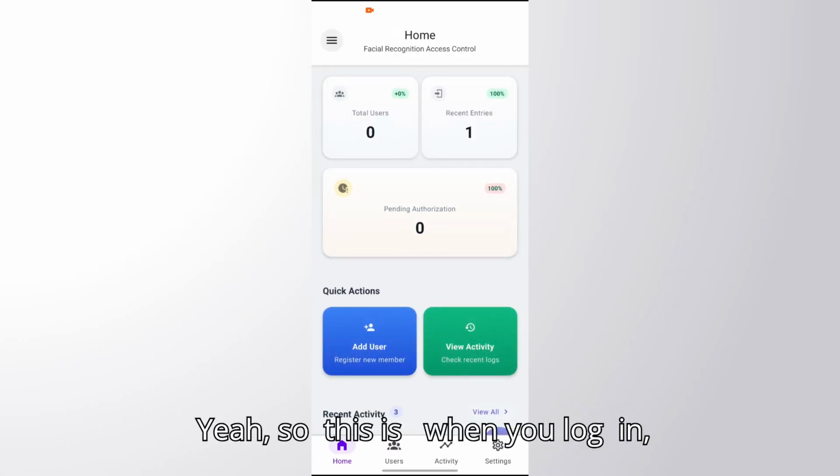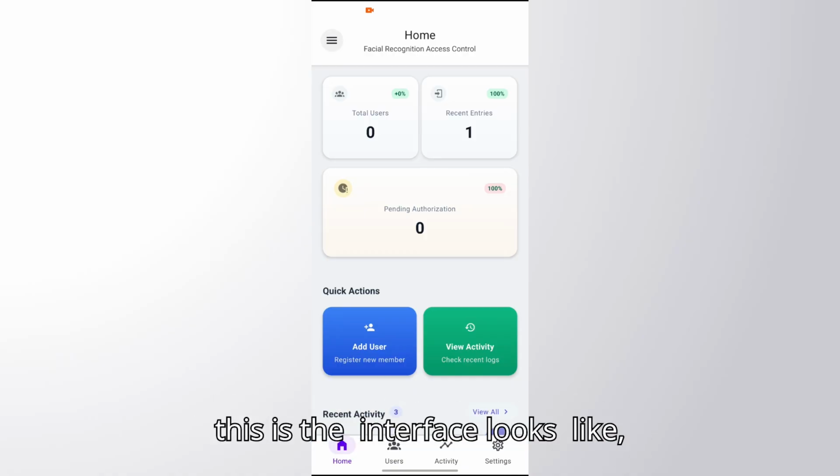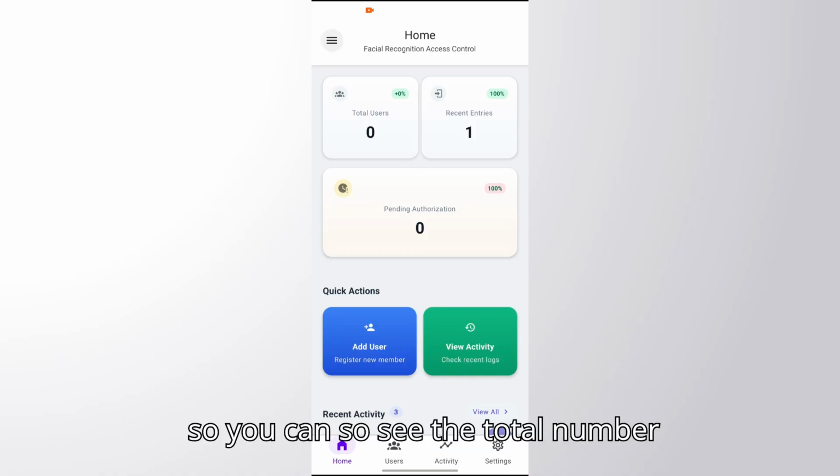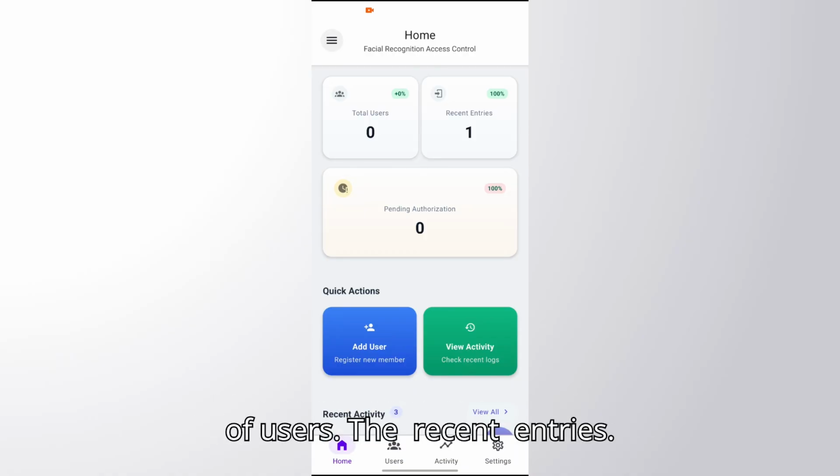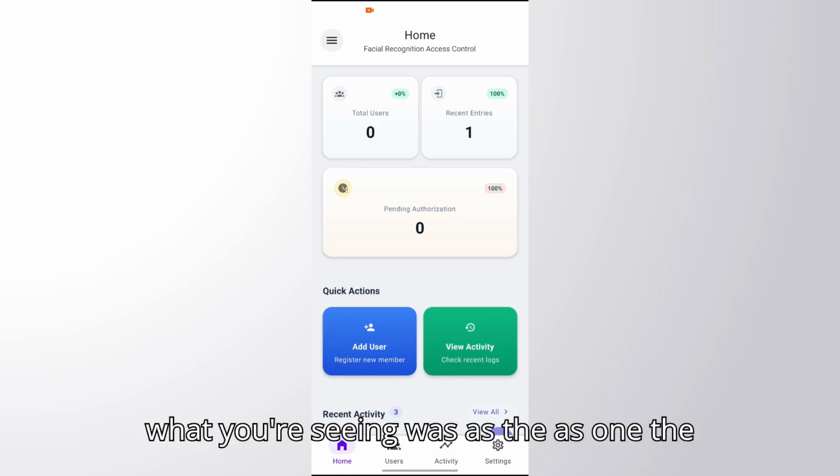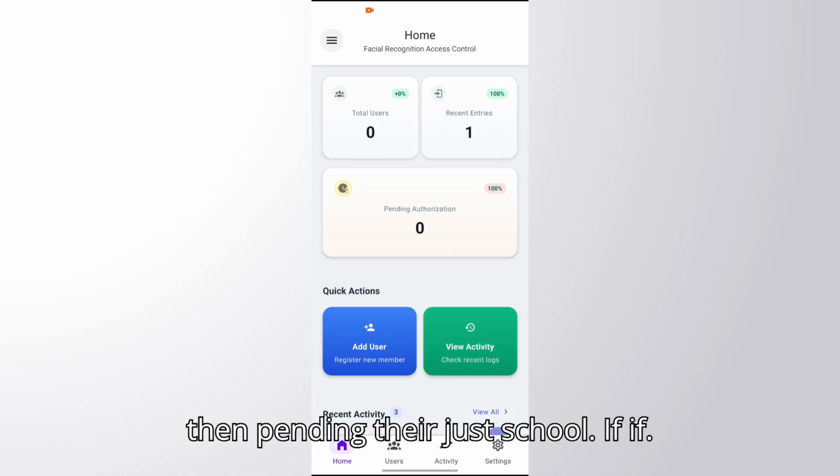Yeah, so this is how the interface looks when you log in. You can see the total number of users and the recent entries. I did a manual test this morning, and that's what we are seeing as the one recent entry over there. And then pending users.